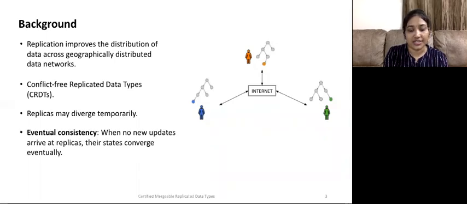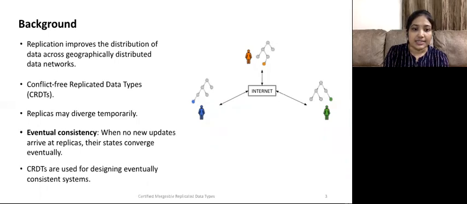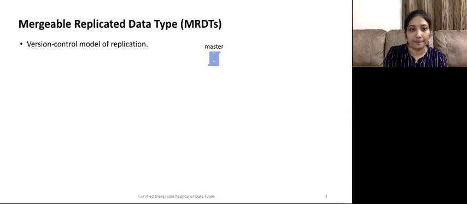Global synchronization is not possible as it will compromise on high availability. So when the updates stop arriving at all the replicas, their states will converge eventually. This is called eventual consistency, and they do not converge to any random value, but to values that preserve the operations that were executed so far. CRDTs are used for designing eventually consistent systems.